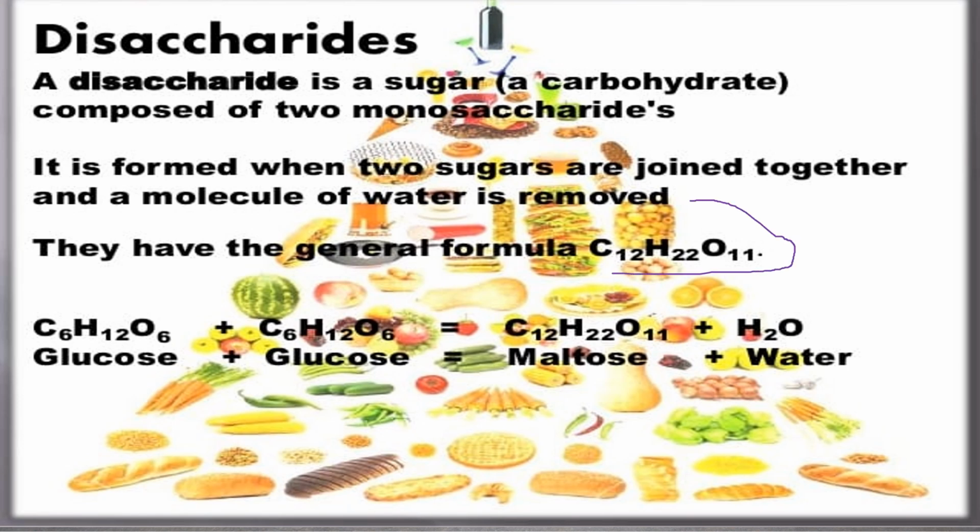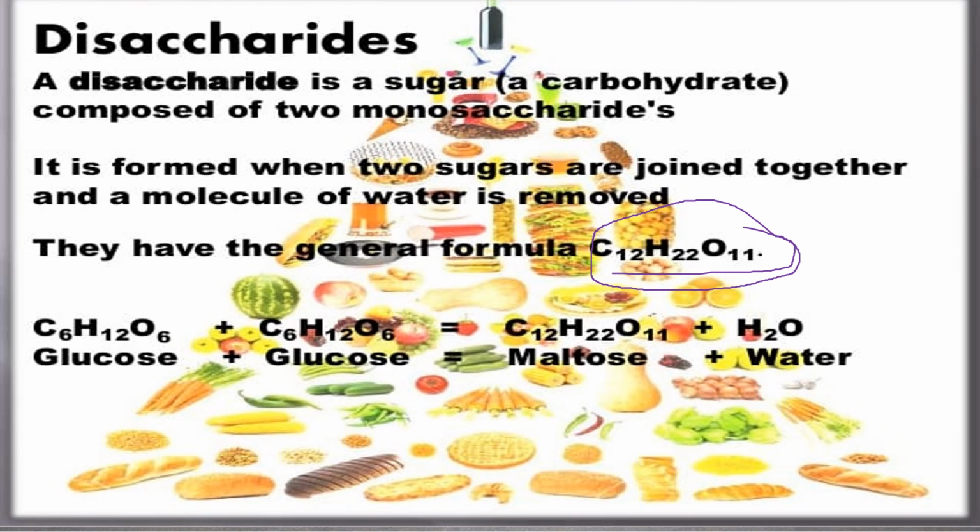This is the chemical formula, a general formula of disaccharides. They are less sweet in taste, they are less soluble in water, and they yield two monosaccharides on hydrolysis. Again, I am repeating, they are less sweet in taste and less soluble in water.